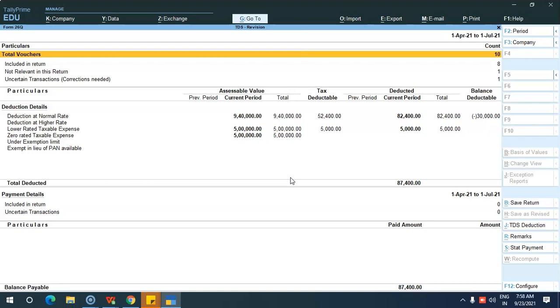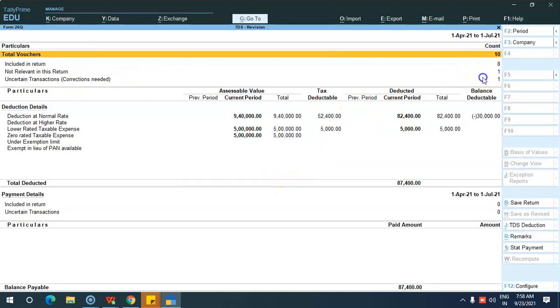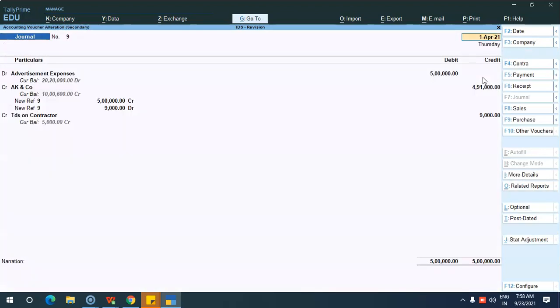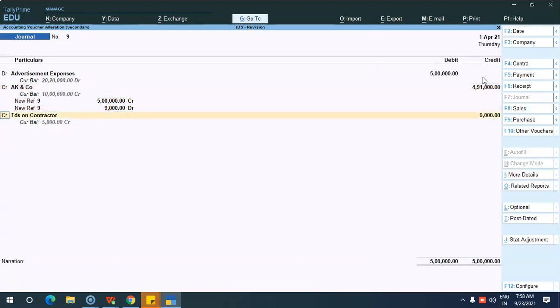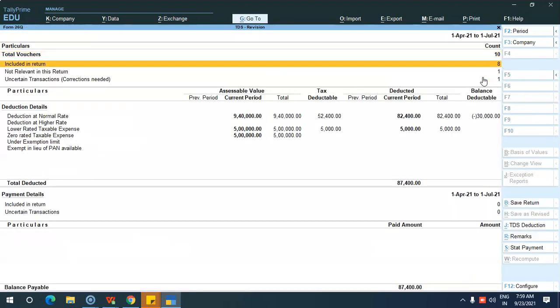Okay. And then if you want to save this return, you can click save return. There are still unresolved exemptions for the period. The tax values may not be correct if all exemptions are not resolved. Do you want to really save without resolving? Okay, so uncertain transaction correction is needed. We want to resolve it, and after that we can save the return. So whatever transactions are incorrect, we have to resolve before saving. Anything done manually won't get saved. Okay, so it has to be resolved.